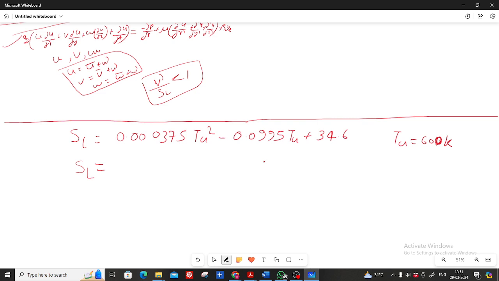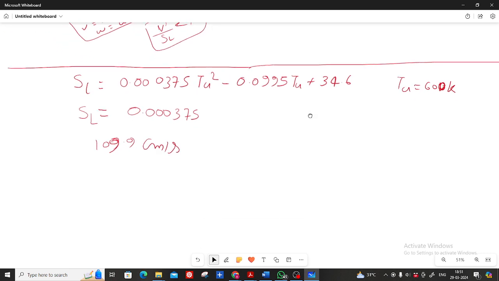Okay, what value of SL are you getting? Laminar flame speed SL. 109.9. What is the unit? They have given the unit, right? Yes, sir. It is centimeter per second. Okay. See, everyone is getting this, right? 109.9 centimeter per second.